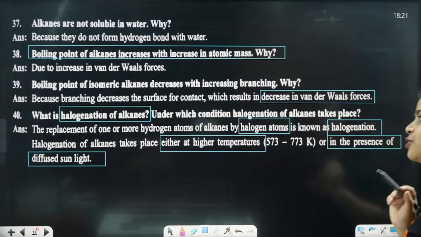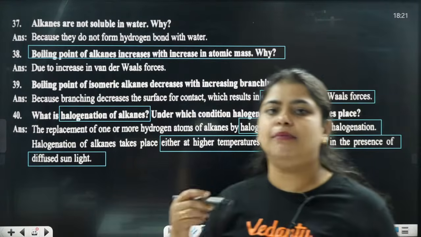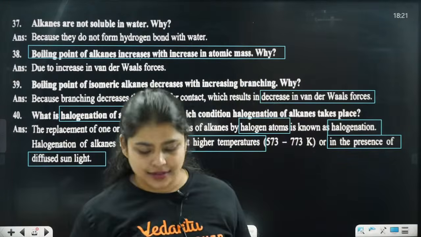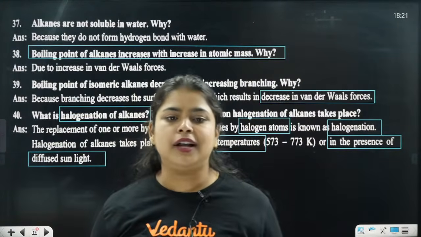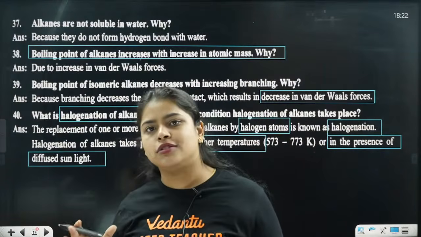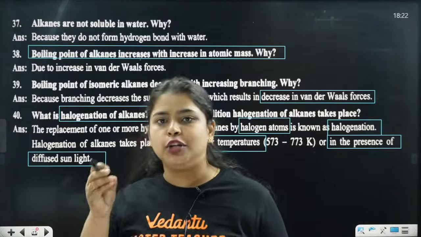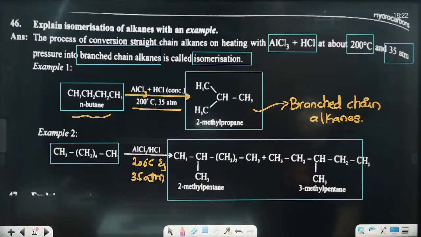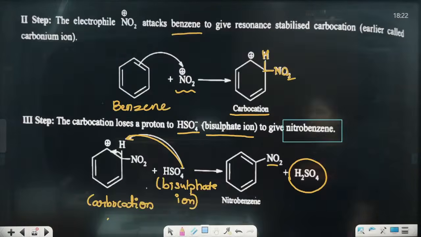It was a joke. So application-based questions mean they will make us think, they'll complicate the question a little bit, but it will be very easy; new people will not understand, but if you understand the concept, then only you can answer it. Okay, application questions are like this: you understand the concept, you can write the answer, simple. Next, isomerism of alkanes they have asked. So these were the questions which were asked.